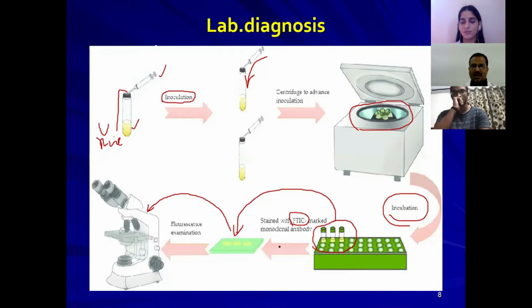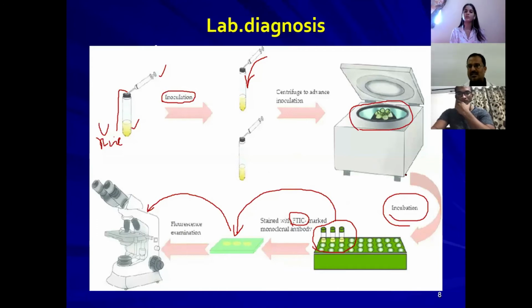You may ask why not the normal microscope, but the fluorescent microscope has more sensitivity compared to the normal microscopic method. That's why this shell vial technique reduces the incubation period needed to see the cytopathic effects.